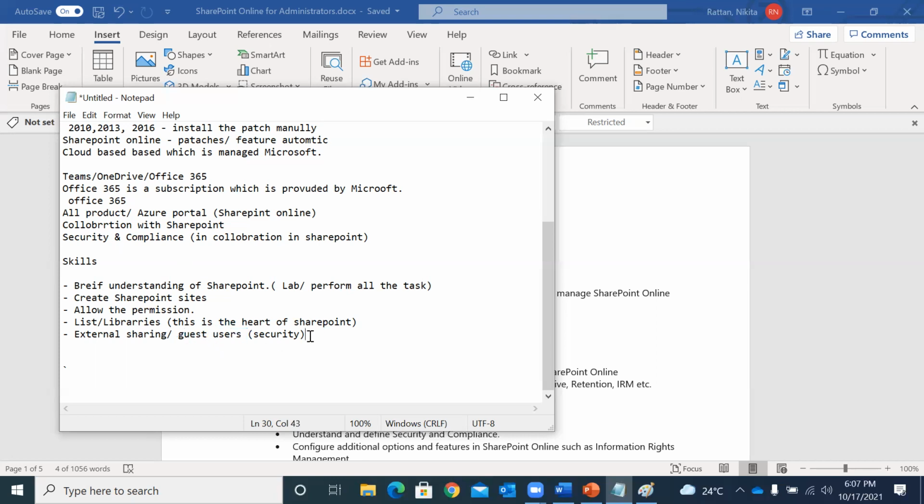However, it also depends on your site sharing settings. We are going to talk about that in our future session. If, let's say, external sharing is not enabled in your SharePoint site, no one, I mean no guest user, will be able to get that link.